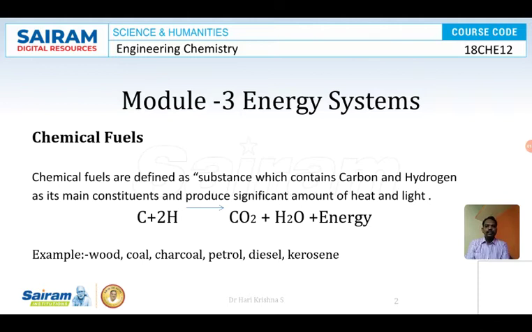So the reaction which occurs here is, if the fuel contains carbon and hydrogen as its main constituents, carbon undergoes combustion in the presence of oxygen to give you carbon dioxide, whereas hydrogen undergoes combustion in the presence of oxygen to give you water. Whatever energy is hidden inside the fuel will be liberated in the form of energy.